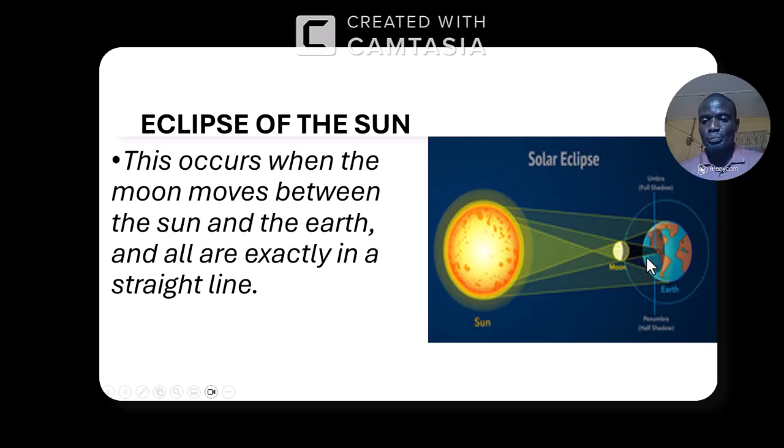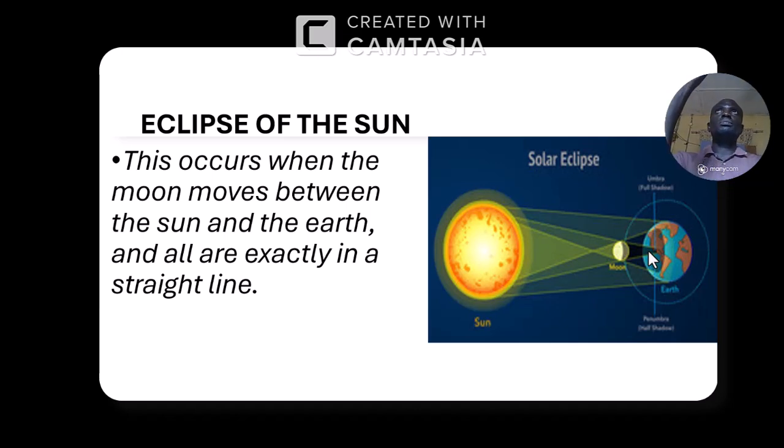So, all right. Then, as you all know, the shadow of the moon, being an opaque object. Moon is an opaque object. So the shadow will be cast on the earth. It's going to block the rays from the sun.